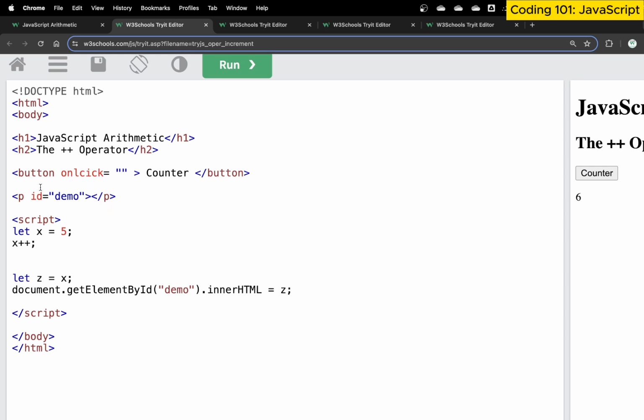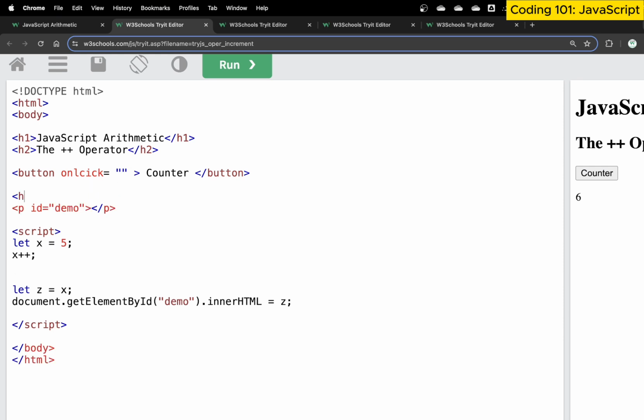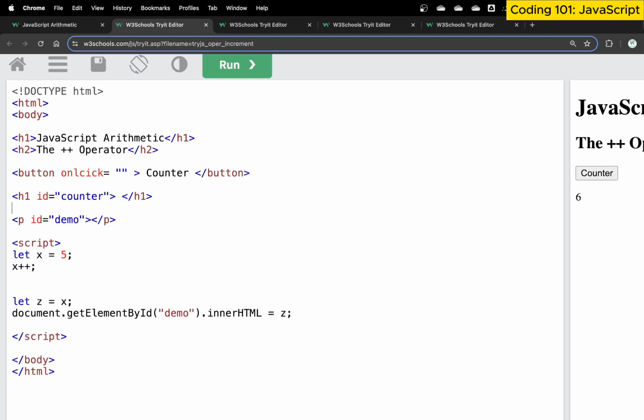So once we have a button, we can come here and add an h1 tag and close it with /h1. Let's just create a heading. Then we can give it an id, and call it counter. So now we have created a heading 1 with a counter. Again, this paragraph is just for the next line. The idea is that every time I click on it, the counter should count a certain value. So I create a function call, and I can simply say count. Simple as that.